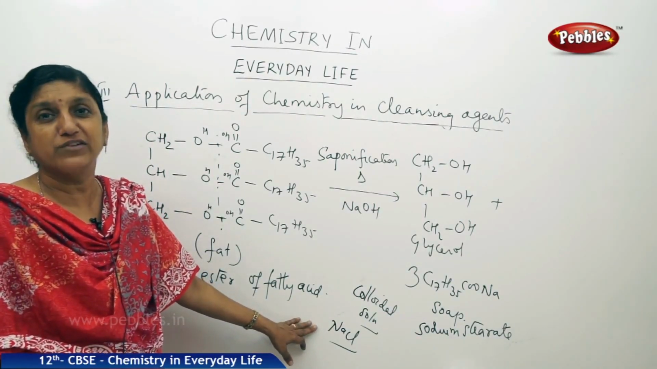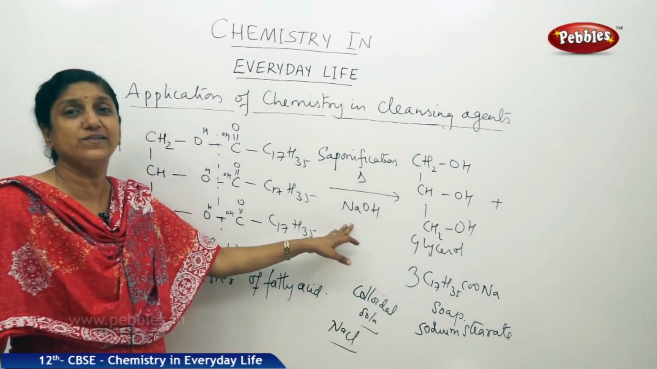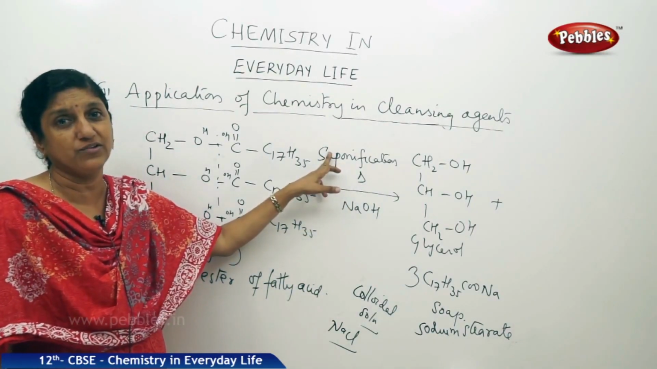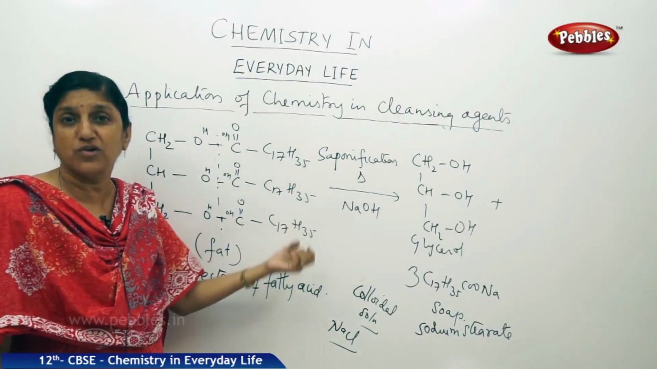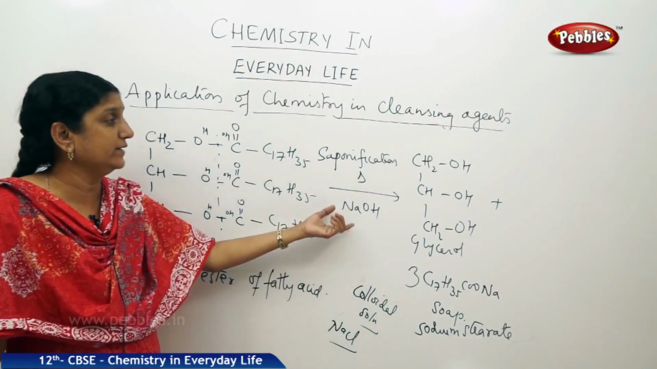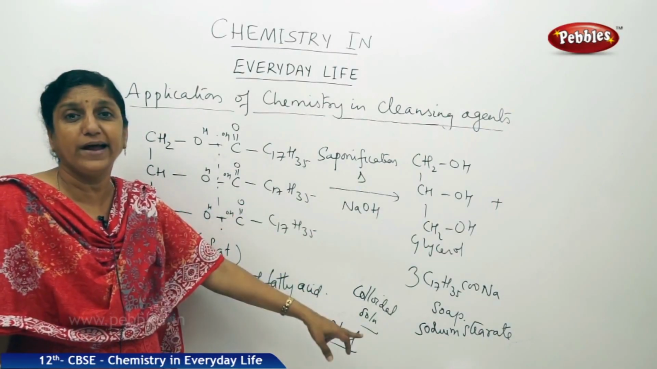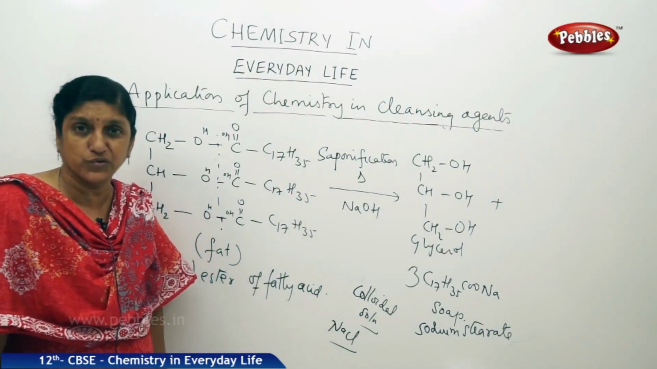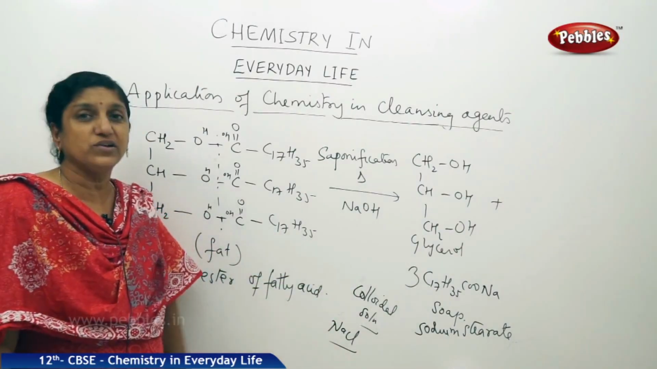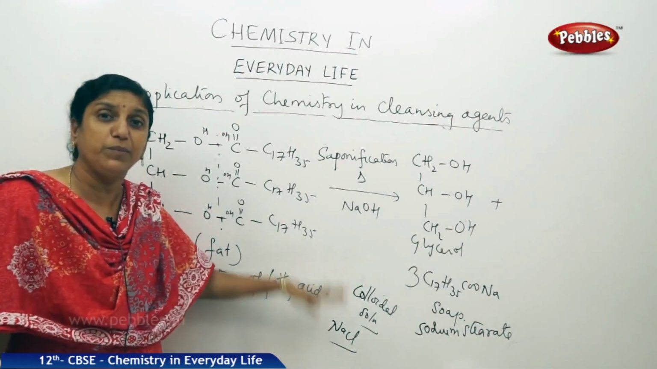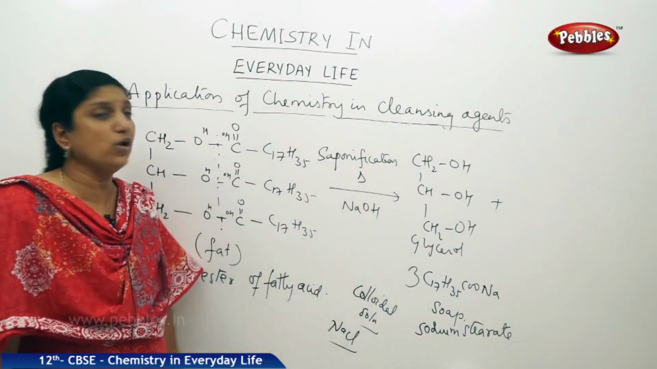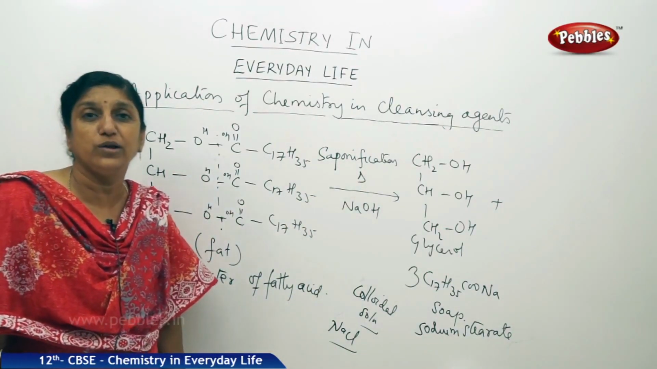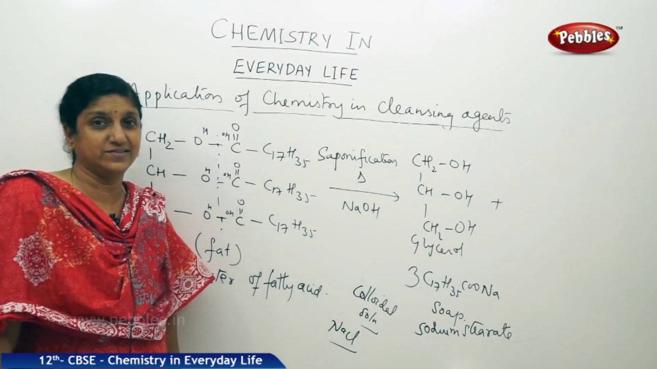So, soap manufacture basically involves a hydrolysis reaction called saponification, heating of fat with either NaOH or KOH or a suitable alkali to give you glycerol and a colloidal solution of soap. That colloidal solution can be precipitated by addition of sodium chloride, and glycerol is separated by what is called fractional distillation.